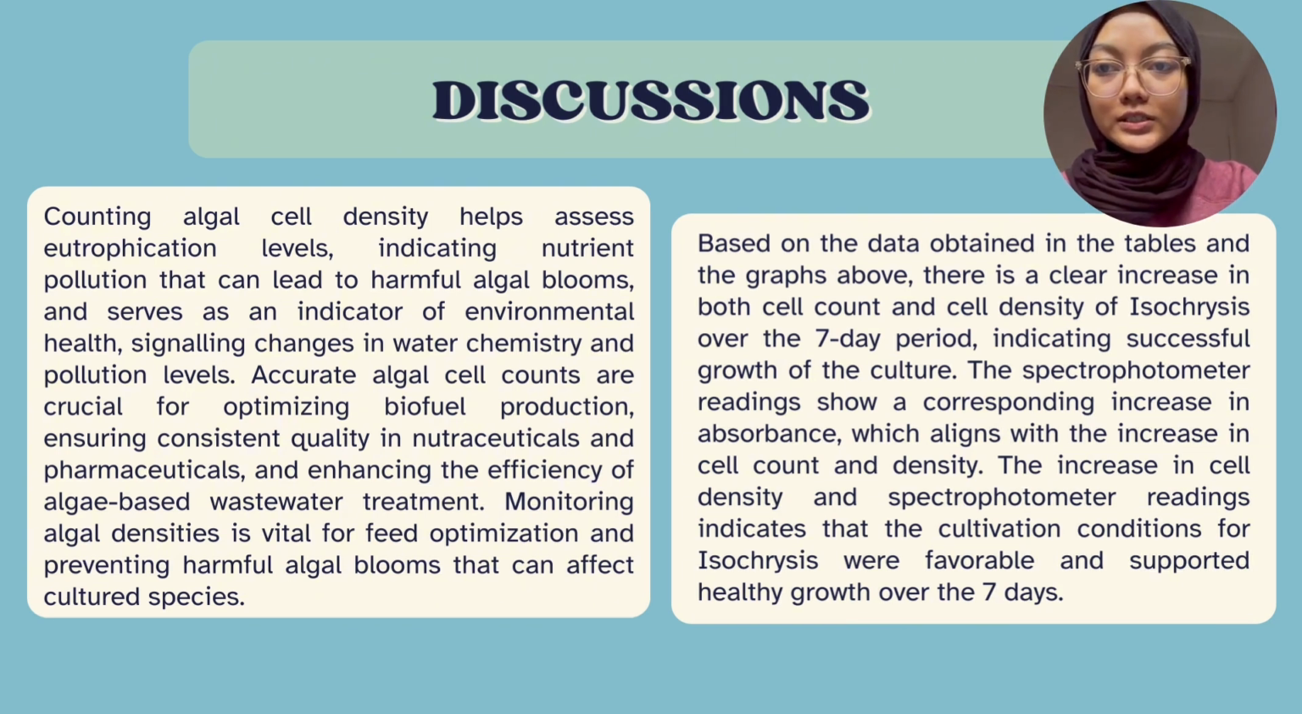Based on the data obtained in the tables and the graphs above, there is a clear increase in both cell count and cell density of Isochrysis over the 7 day period that indicates successful growth of the culture. The spectrophotometer readings show a corresponding increase in absorbance, which aligns with the increase in cell count and density. This shows that the Isochrysis conditions were favorable and supported healthy growth for the 7 days.